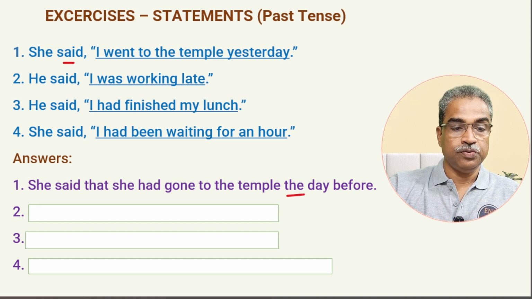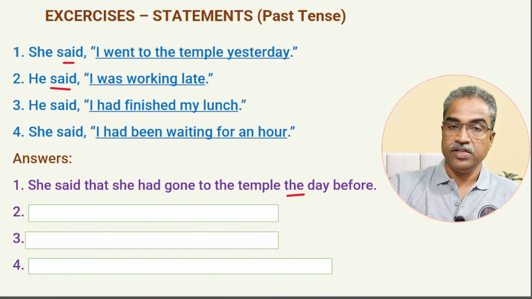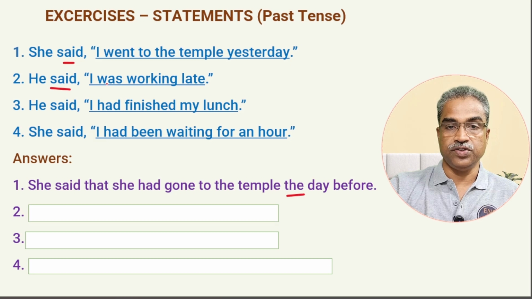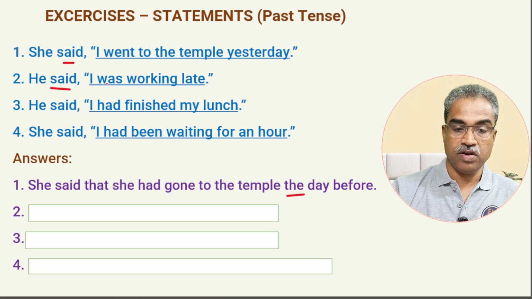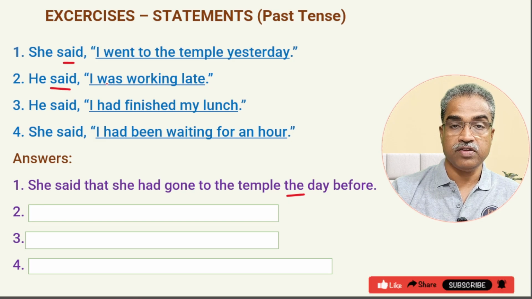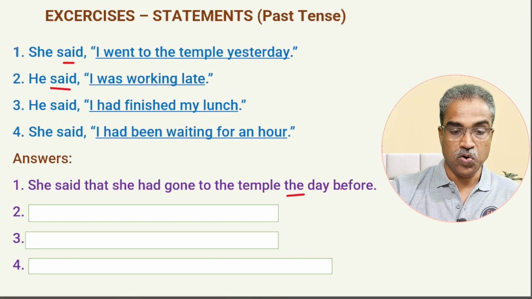Let's now come to the second one. He said, I was working late. Now again, reporting verb said, past tense it is. I was working late is past continuous tense. Now, what is the corresponding past tense of I was working? It changes into past perfect continuous tense. So how will it be? He told that he had been working late.